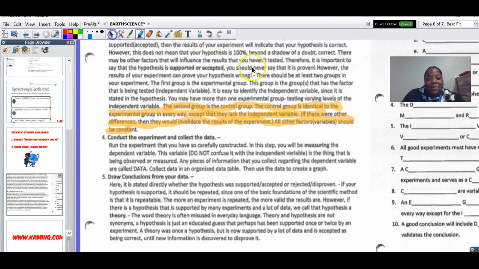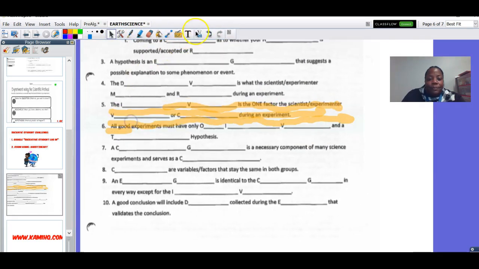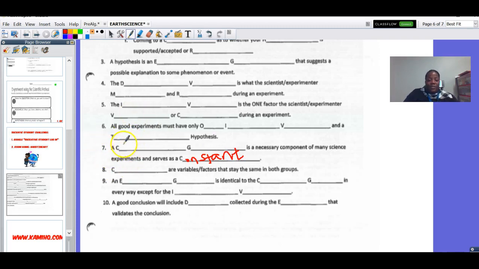So let's bring that question right back over. Now, a blank blank control group is a necessary component of many science experiments to serve as a constant. You fill in the rest of 7, the CG.